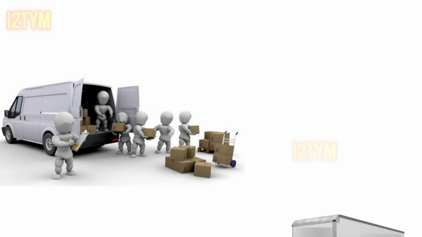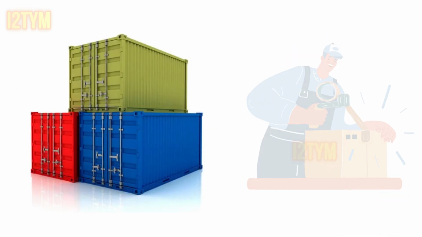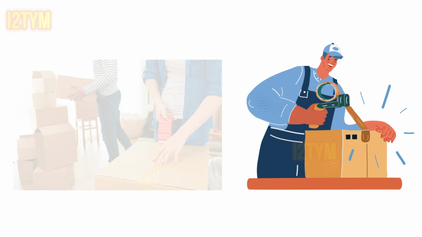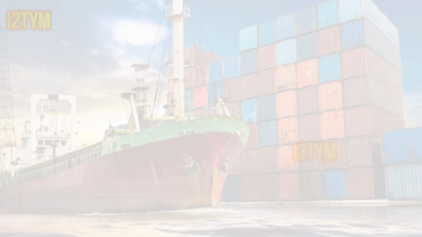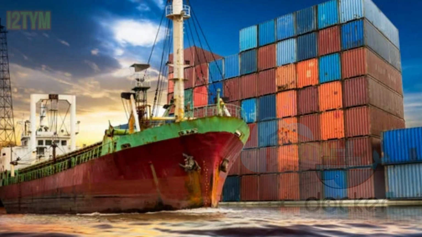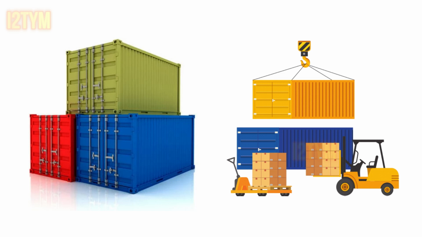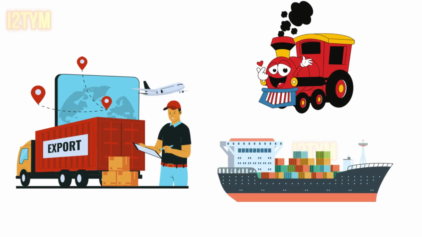Think about how goods are shipped all over the world. Before shipping containers, every port had to unpack and repack items differently. It was slow, complicated, and costly. Then came standardized shipping containers, those big metal boxes you see stacked on ships and trucks. Because every container is the same size and shape, it fits perfectly on any ship, train, or truck, no matter what's inside. This made moving goods faster, cheaper, and way more reliable.